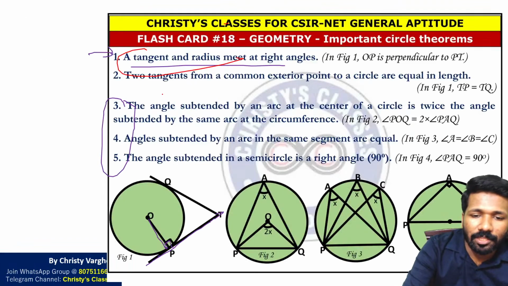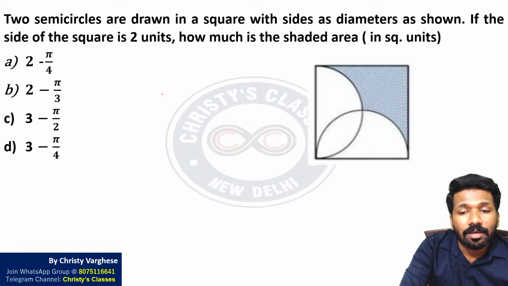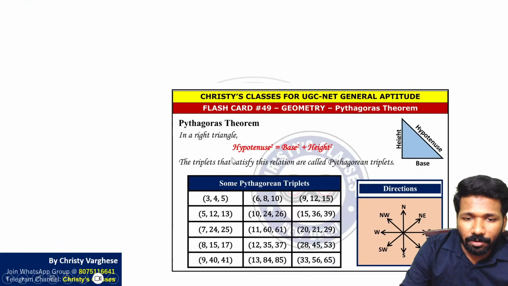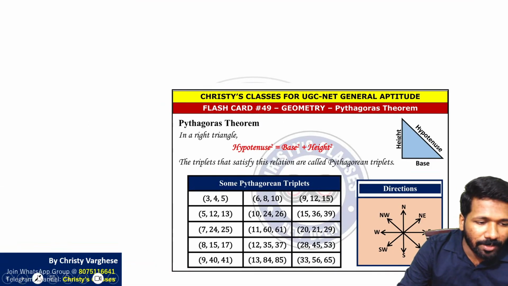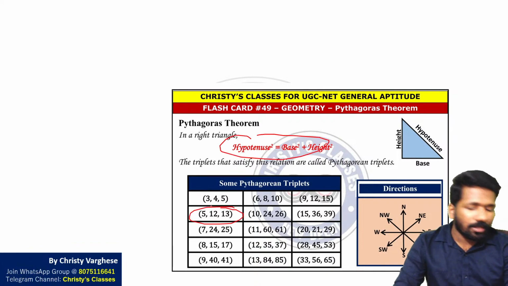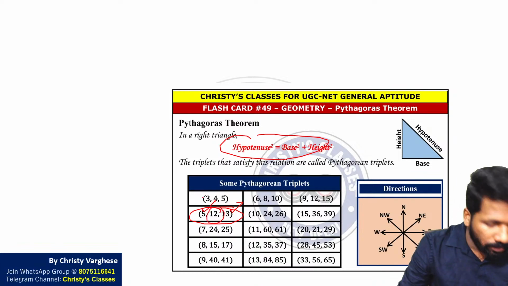You can use Pythagorean triplet which I have taught many times. Even last mathematical science paper में भी Pythagorean triplet का एक question था. What is Pythagorean triplet? Pythagoras theorem satisfy करने वाला triplets है Pythagorean triplet. 5, 12, 13 एक Pythagorean triplet है. So 13 और 5 मिला तो तीसरा value 12 होगा.